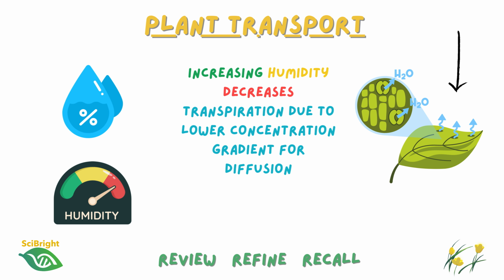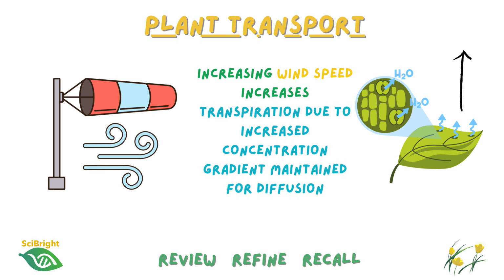Humidity has the opposite effect. When the air is very humid, it already contains a lot of water vapor. So the concentration gradient between the air spaces inside the leaf and the surrounding air is reduced. As a result, water vapor diffuses away more slowly and the rate of transpiration decreases. Now, finally, wind speed.